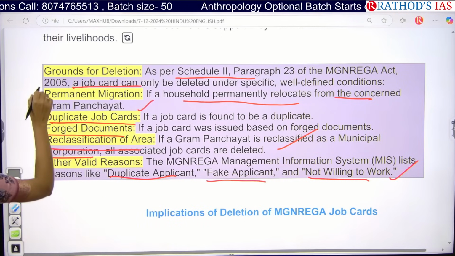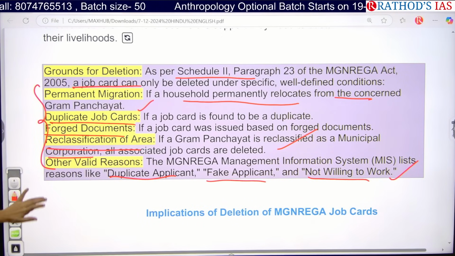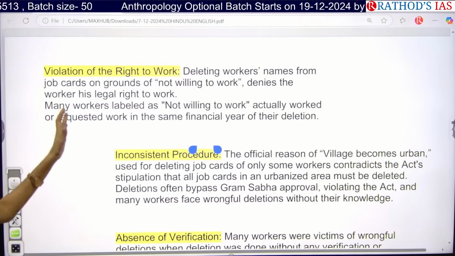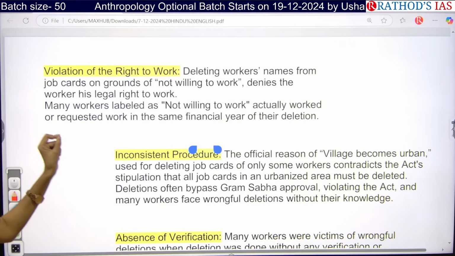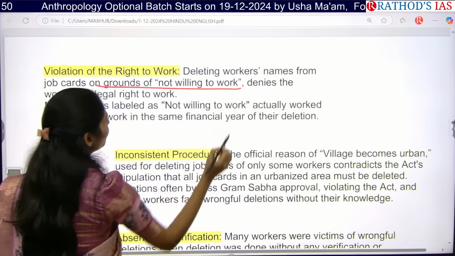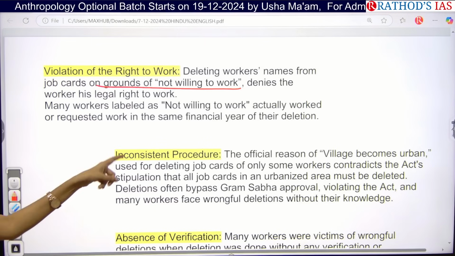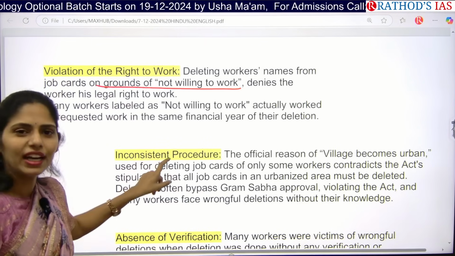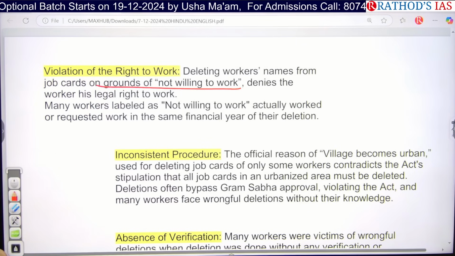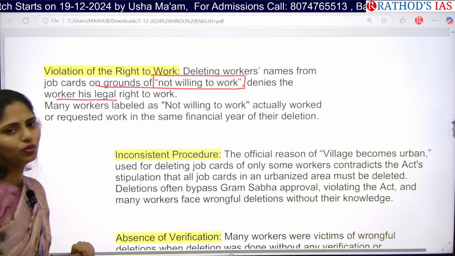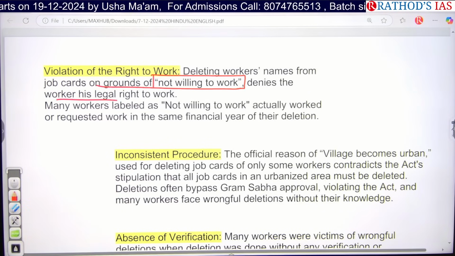So these are very, very important. What will be the implications of deletion of MGNREGA job cards? The first one is that it will violate the right to work. Whenever we delete a worker's name from the job cards on the grounds of not being willing to work, and not willing to work is one of the provisions under the MGNREGA Act directly, but the government deletes job cards under these grounds, it will be denying the workers their legal right to work.